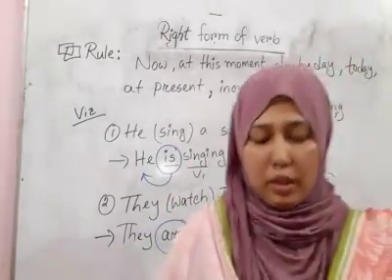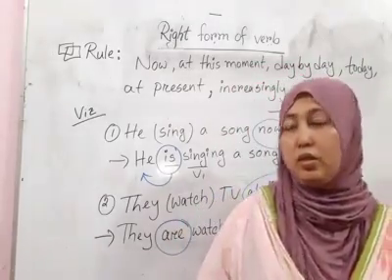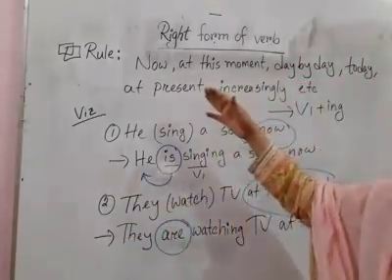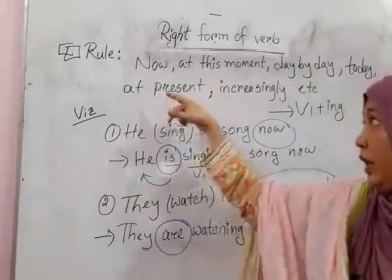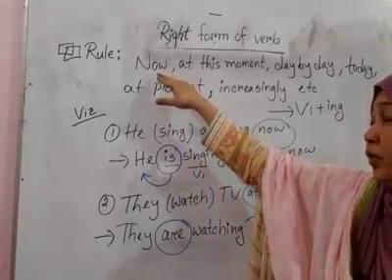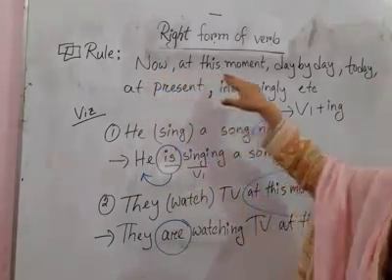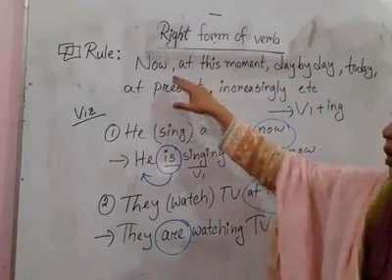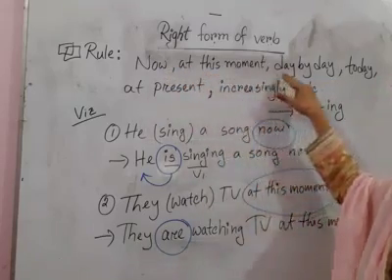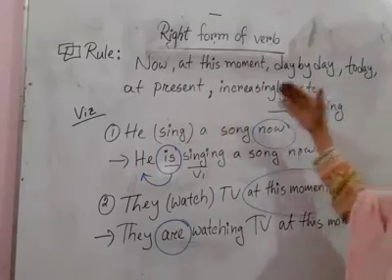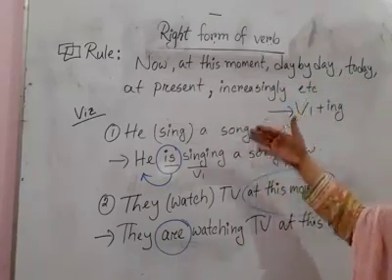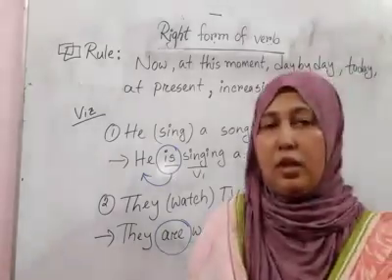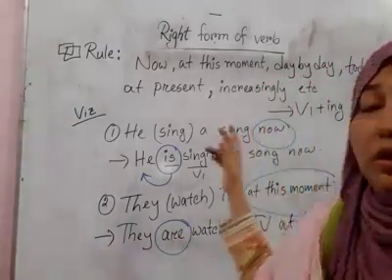Okay, so dear students, I think you get these rules also. Let me review these rules again. When we find this type of time expressions in a sentence, like now, at this moment, day by day, today, at present, increasingly, then we will turn the verb into present continuous tense.